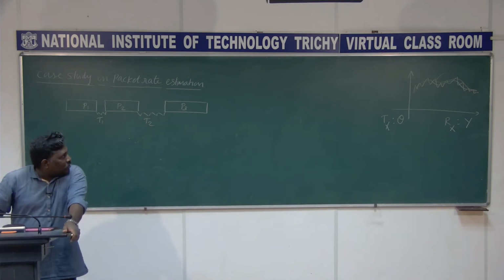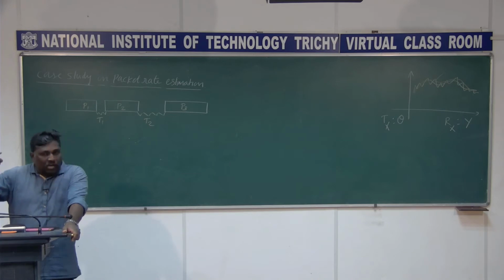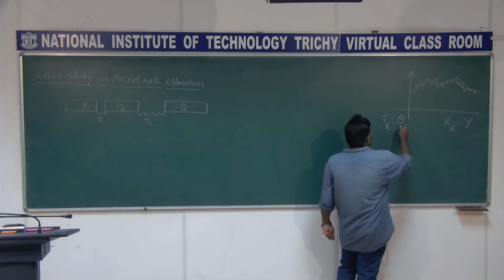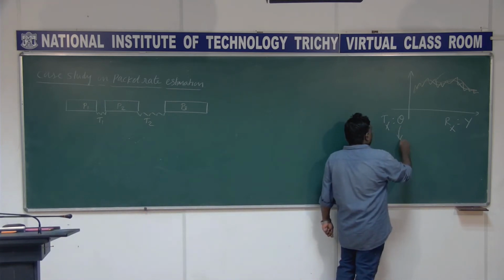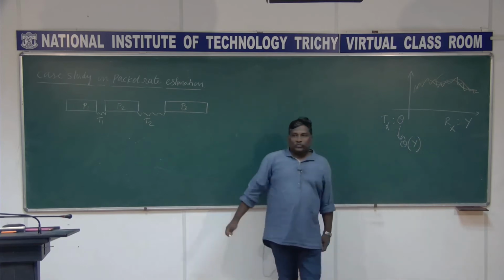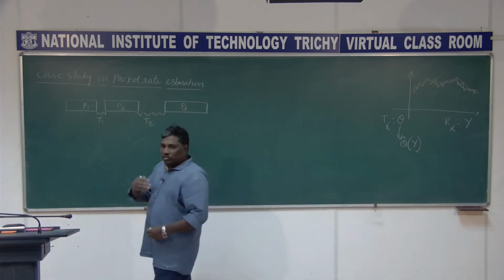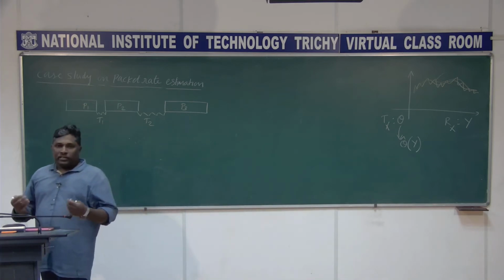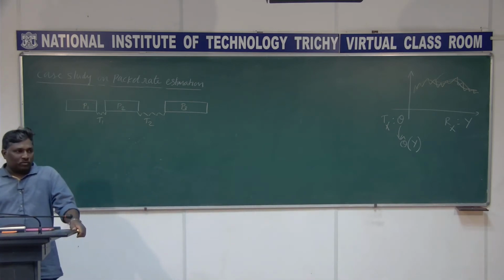What is shown there, the corrupted one, is y, right? You would like to estimate theta as theta cap based on the observation of y, as a function of y. So this is what the estimation problem is, right?